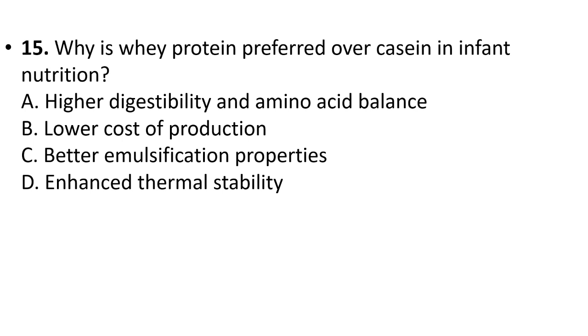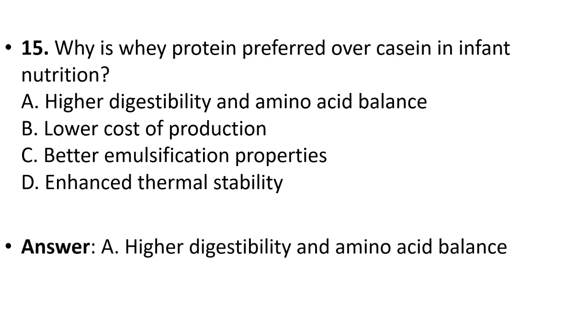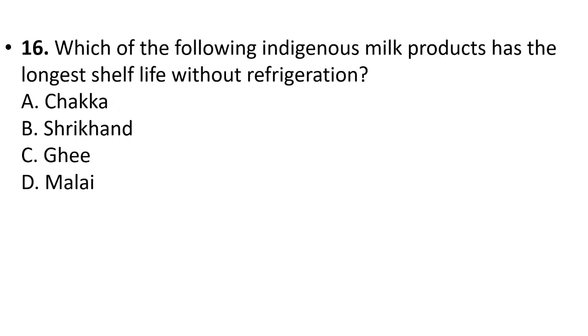15th question, why is whey protein preferred over casein in infant nutrition? Higher digestibility and amino acid balance, lower cost of production, better emulsification properties, enhanced thermal stability. Here the answer is option A, higher digestibility and amino acid balance.